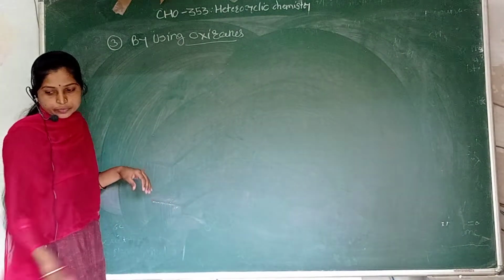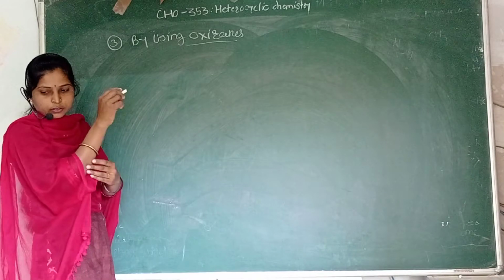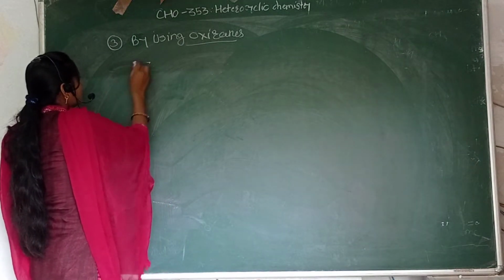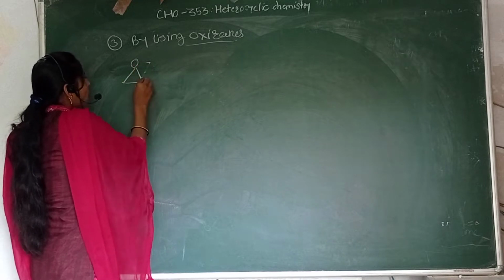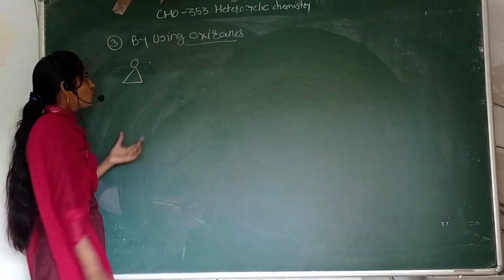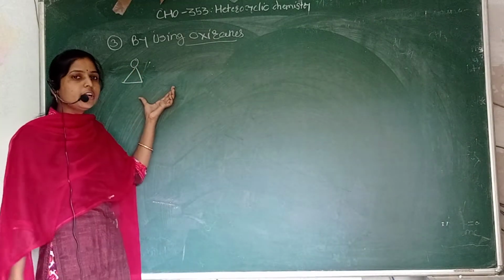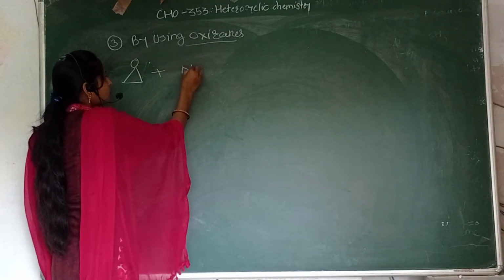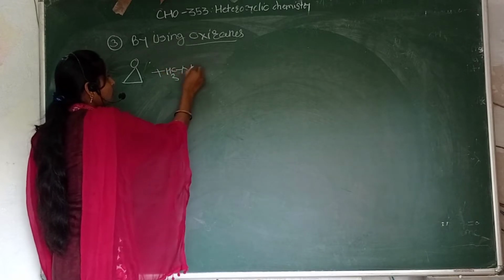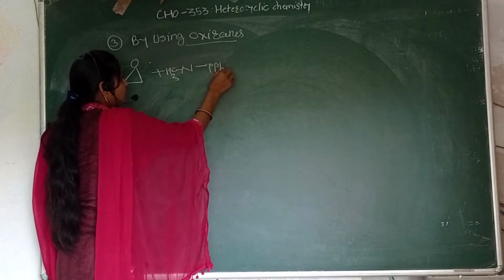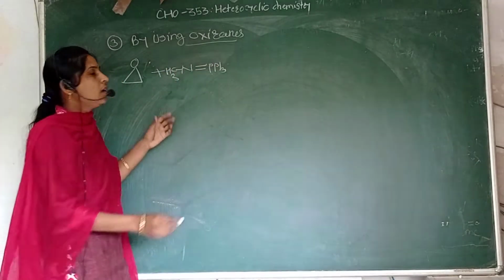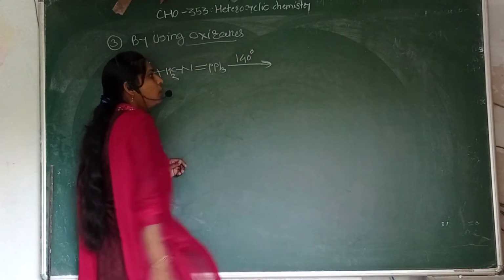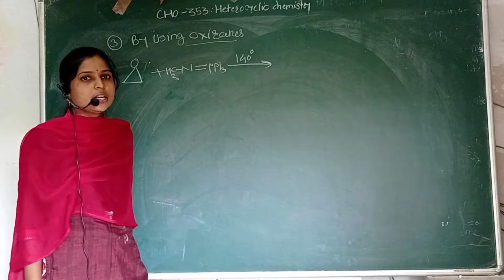So this is the oxirane ring. The oxirane ring is treated with iminophosphorane at 140 degrees Celsius and we will get the aziridine derivative.